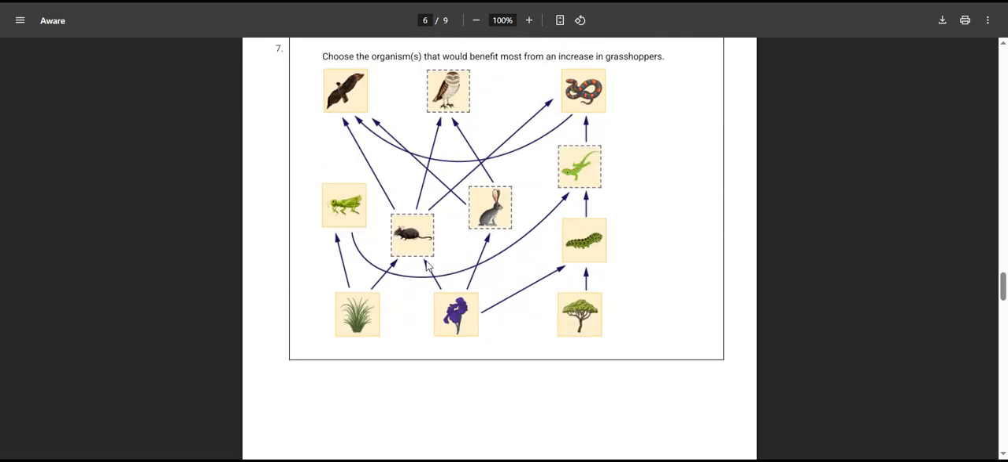Question 7. Choose the organism that would benefit most from an increase in grasshoppers. Well, let's see what eats grasshoppers. So we follow the arrows. So this arrow comes over here to the lizard. So the lizard would benefit the most because it would be fat and happy because it had lots to eat.